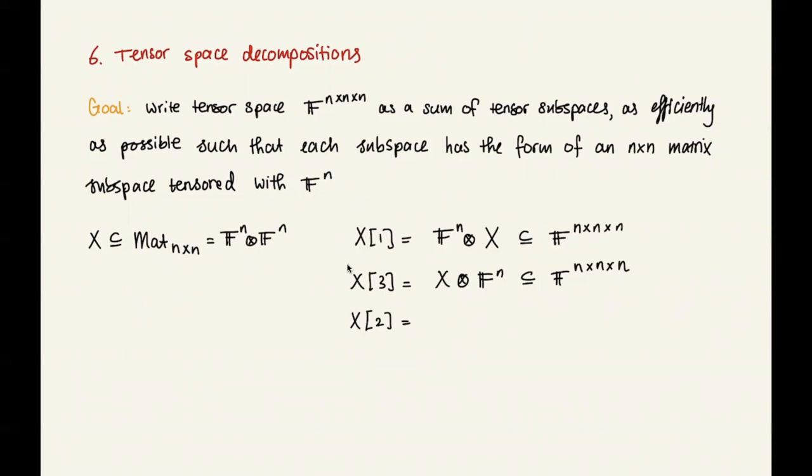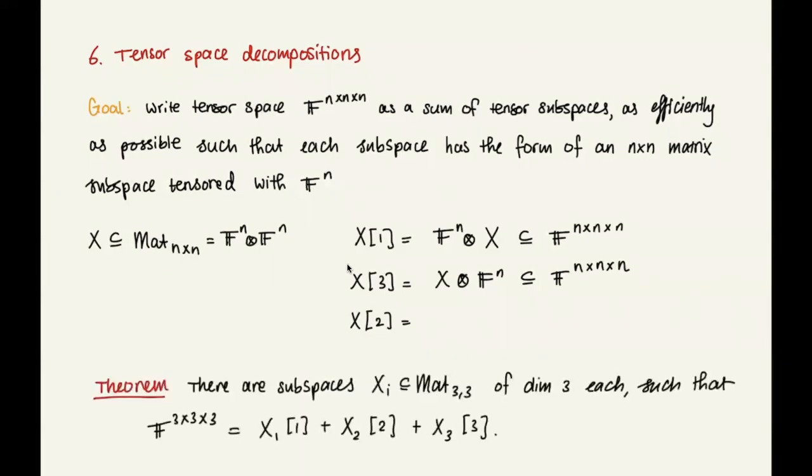And now the theorem we prove is the following. There are subspaces X1, X2, X3, subspaces of 3 by 3 matrices of dimension 3 each, such that the space of 3 by 3 by 3 tensors equals X1 brackets 1 plus X2 brackets 2 plus X3 brackets 3.